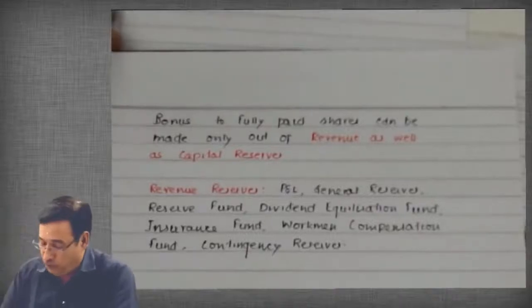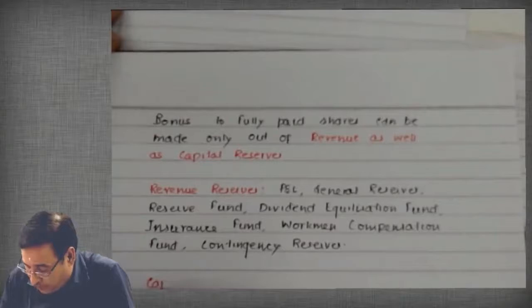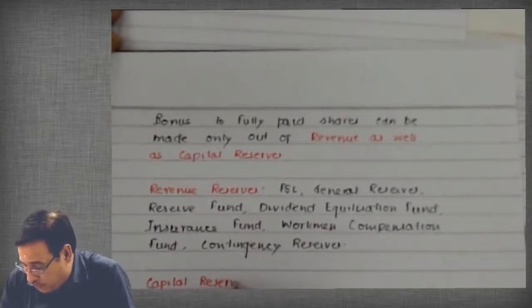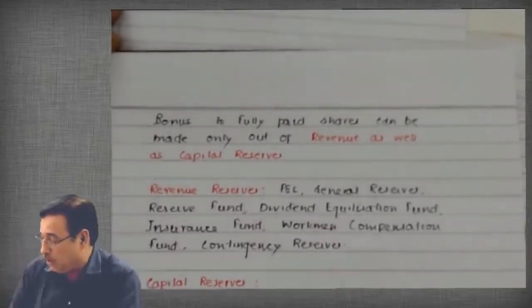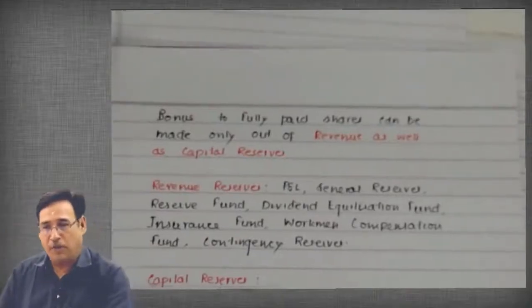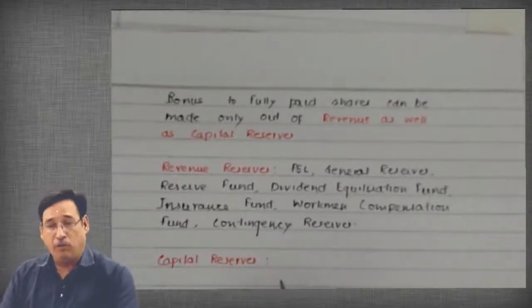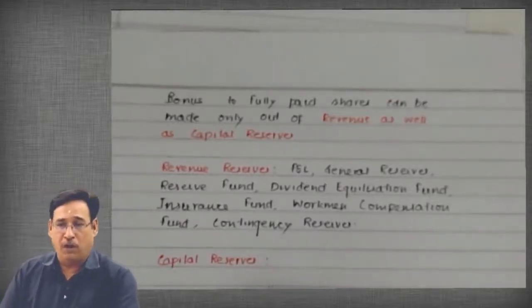Then we move over to capital reserves. You need to have a very good grounding with respect to the types of reserves, because this particular chapter, as I've already told you, deals with ultimately the utilization of reserves for the purpose of bonus issues. So you need to equip yourself very well, and have a good knowledge of different types of reserves.